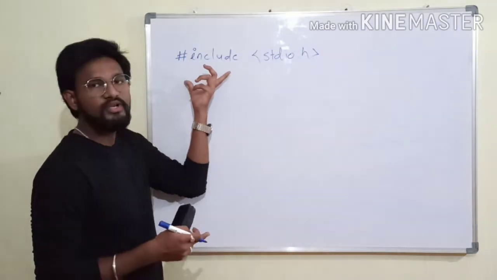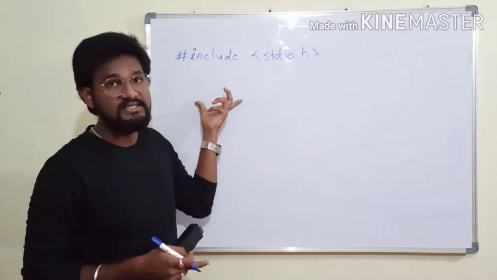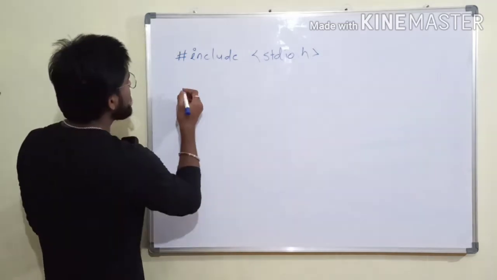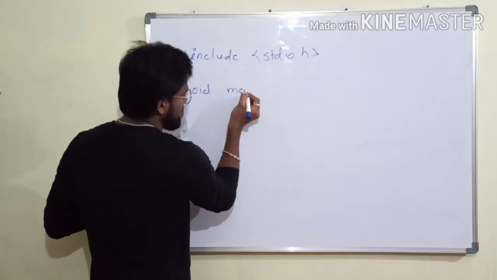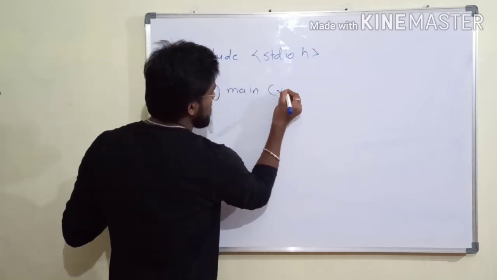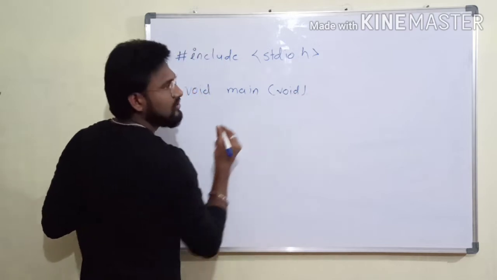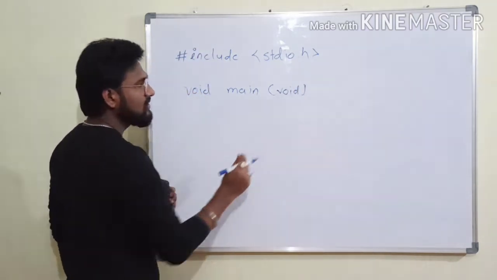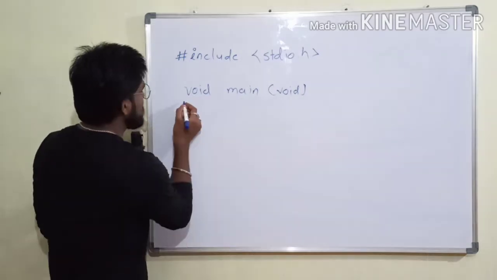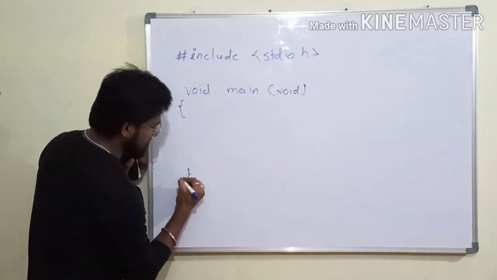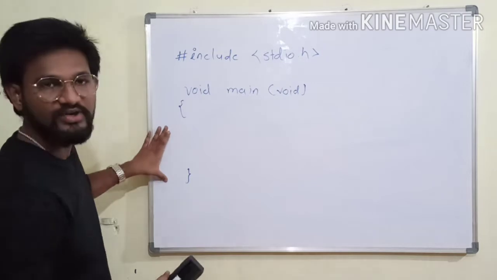Then after that, the third step is the main function. So I write the main function directly: the return type is void, the function name is main, and the passing parameter is also void. So that is the main function. We write the main function first. After that, there are open and closing curly braces. So this is our main function body.